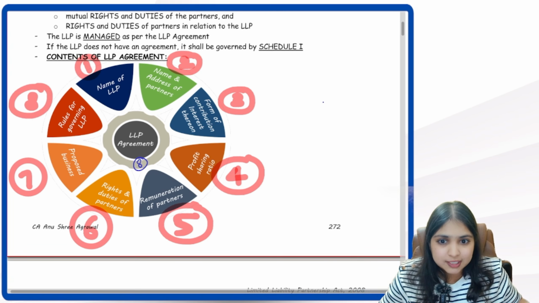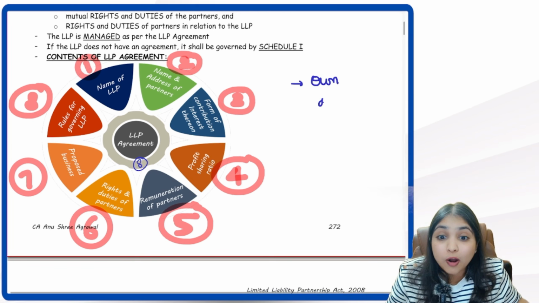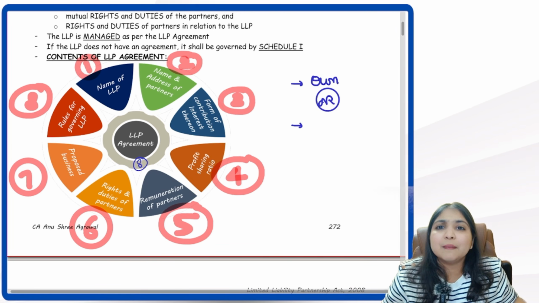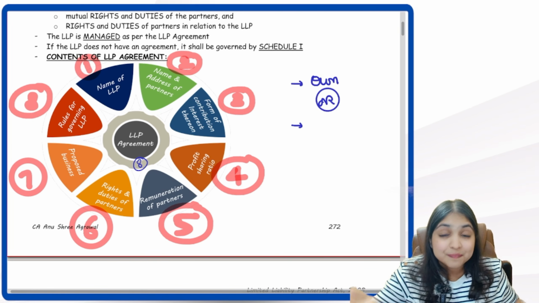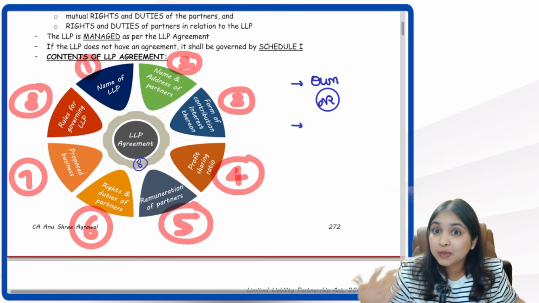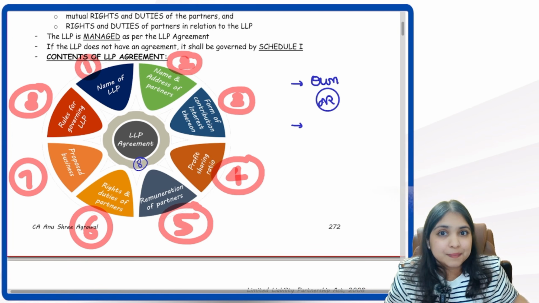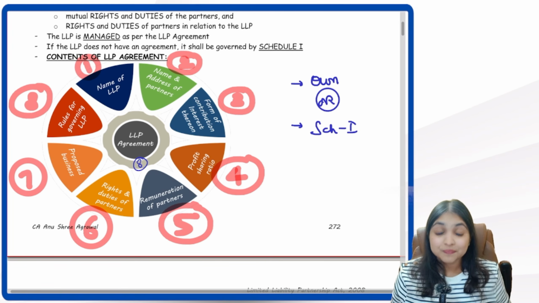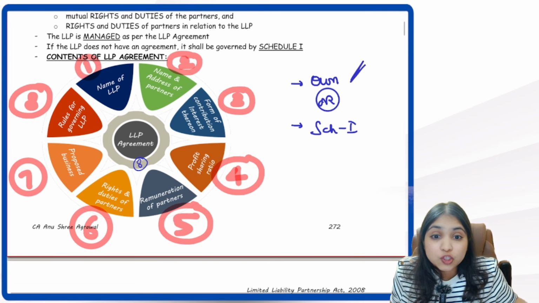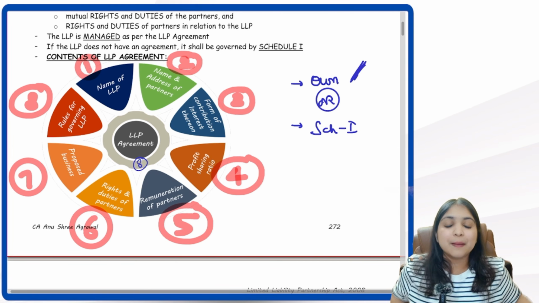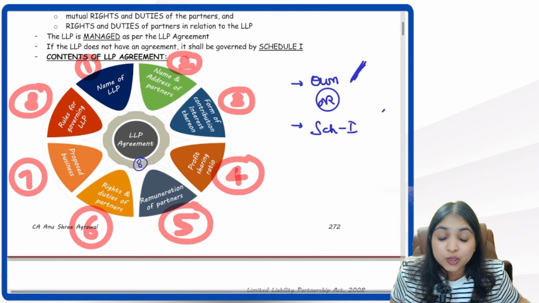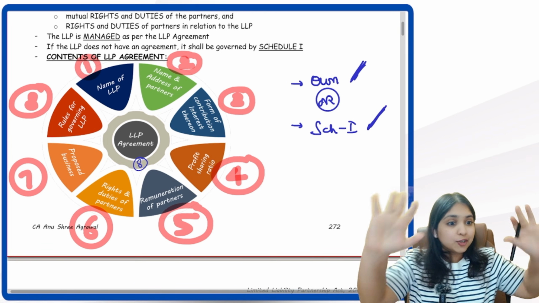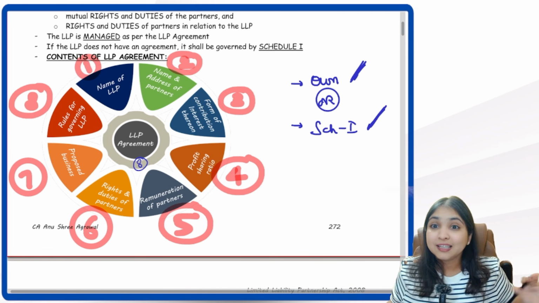Now listen, a very important point. If the LLP wants, the LLP can have an agreement of its own, or if LLP wants, LLP need not prepare an LLP agreement. If it doesn't prepare an LLP agreement, what will happen? One sample LLP agreement is given in Schedule 1. That sample LLP agreement will apply. So either LLP will have to create its own LLP agreement. Otherwise, what will happen? The sample LLP agreement which is given in Schedule 1, that will be deemed to be the agreement of this LLP. Tell me crystal clear, guys.